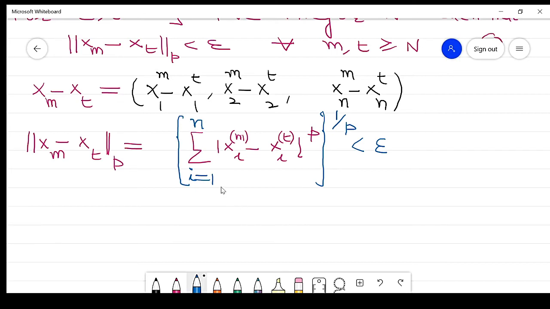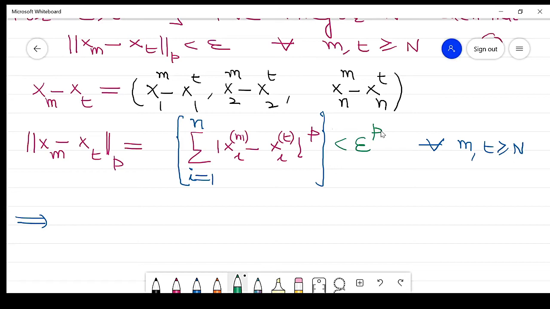So we get this term is less than epsilon for m, t greater than or equal to N. It implies, from this, taking power p on both sides, so in the next step this p is less than epsilon raised to power p.